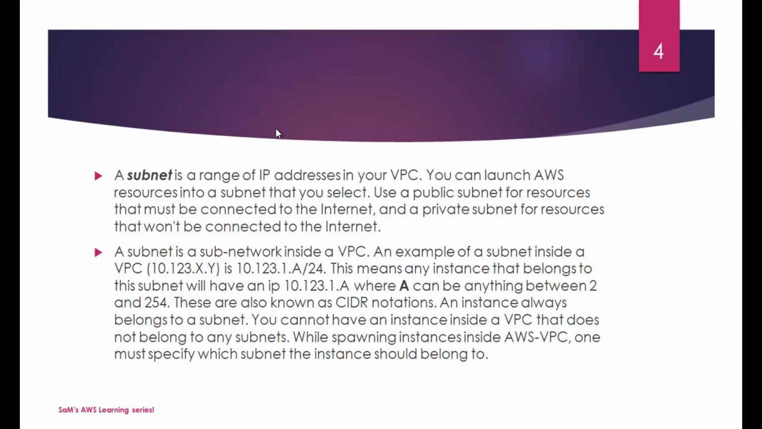An instance always belongs to a subnet. You cannot have an instance inside a VPC that does not belong to any subnets. So this is important. While spawning an instance inside an AWS VPC, one must specify which subnet the instance should belong to.